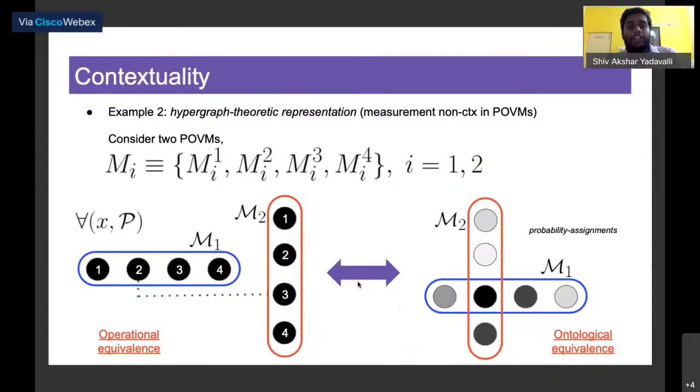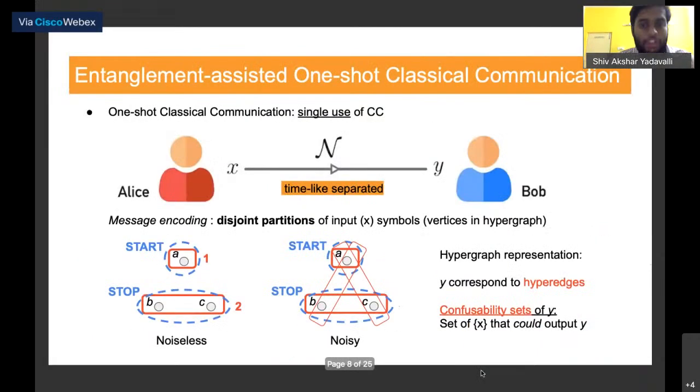And thus, when we consider an ontological model where we give probability assignments, we have to assign both these measurement events the same probability, and thus we represent this visually as two hyperedges in a hypergraph that share that specific vertex. So this vertex is shared by these two measurements. Okay, so that's contextuality. So we're done with contextuality. Now let's come to a quick introduction of entanglement-assisted one-shot communication.